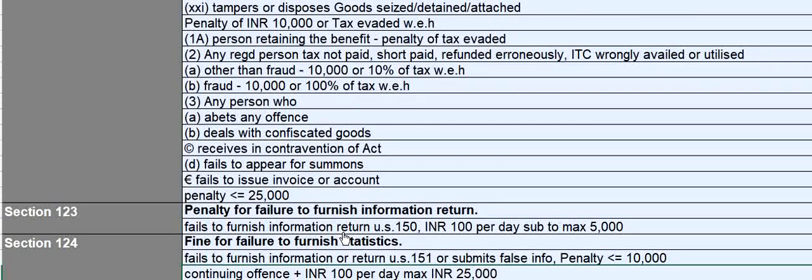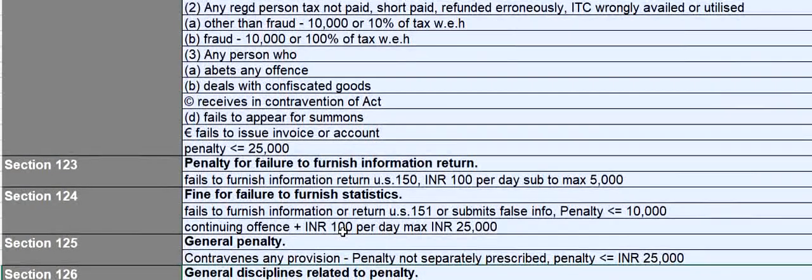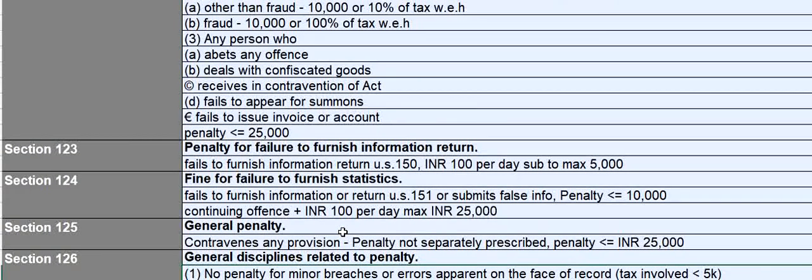And if it is a continuing offence, then 100 rupees per day, subject to a maximum of 25,000 rupees. Section 125, general penalty. If you contravene any provision and the penalty is not separately prescribed, then the penalty will be for a sum not exceeding 25,000 rupees.